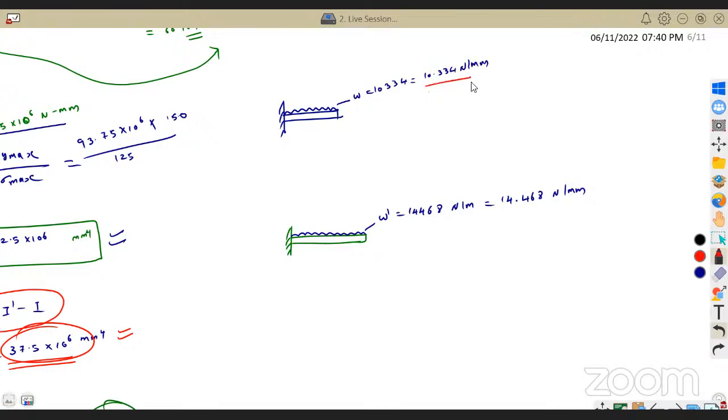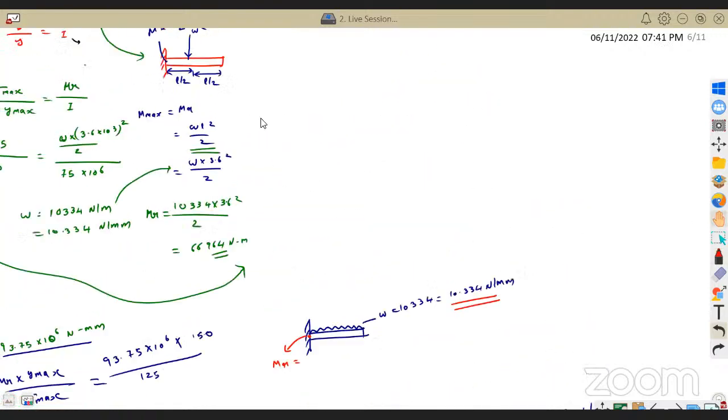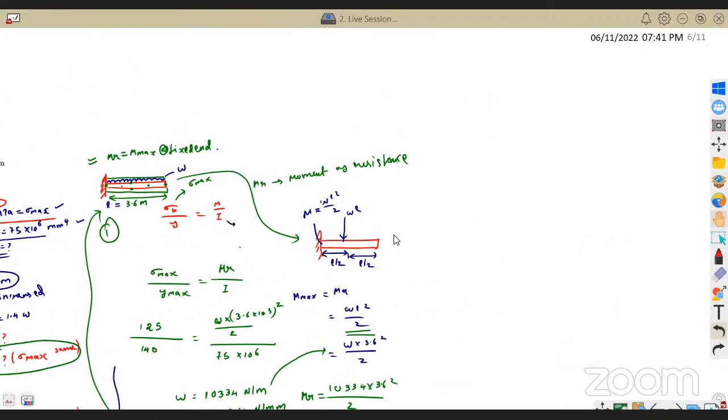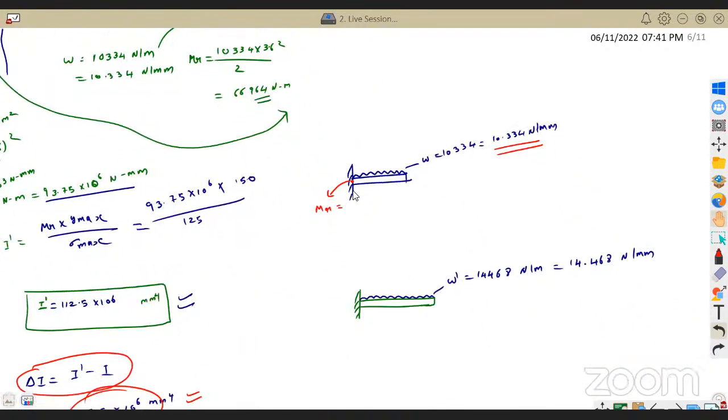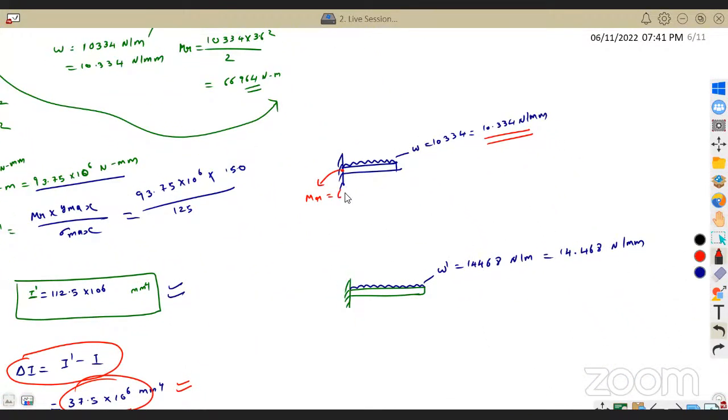When we had 10.334 Newton per mm, our maximum moment Mr was equal to 66,964 Newton meter, which is nothing but 66,964 Newton mm.